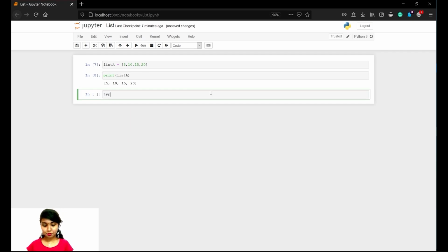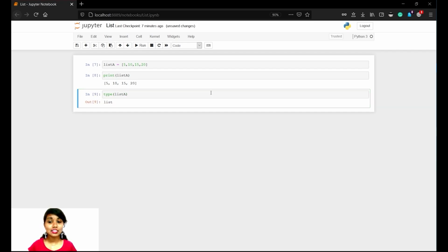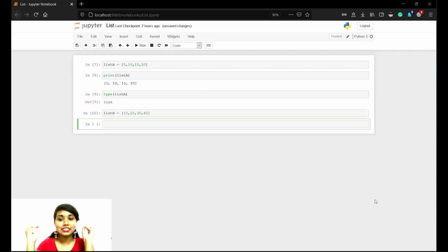It prints as it is. And if you print type of list A, it shows you that it is a list. Now we have added a list B which has values like 10, 20, 30 and 40. So the number of values inserted in both the lists is the same. Now we shall add list A plus list B. Let's see what is the result.